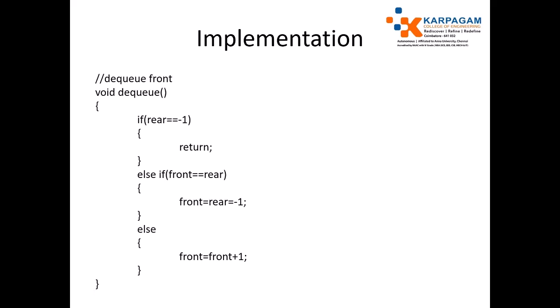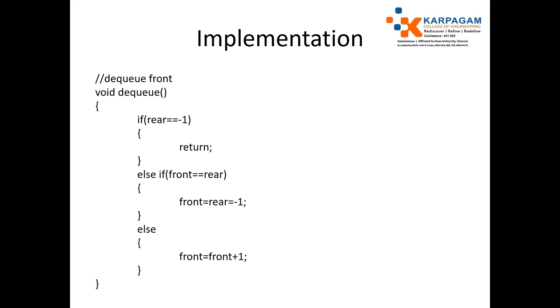Same operation. Next, the dequeue operation. This is used to remove the front end element from the queue. As usual, check if the rear end is -1, then just return. If you have only one element in the queue and you are trying to delete it, just make the front and rear end values -1. Otherwise, just increment the front end value by 1. This is the dequeue operation, which is similar to a linear queue.